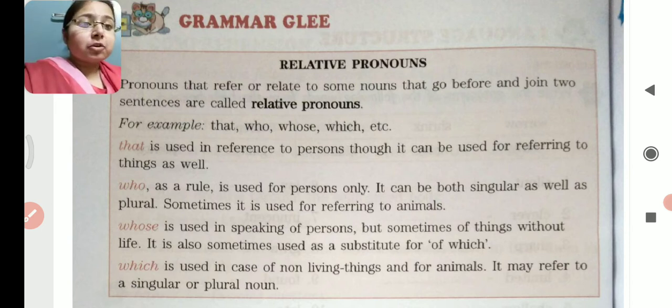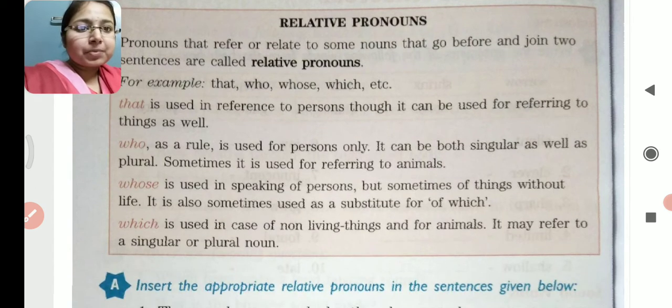So first of all, they join two sentences and they show the relation with the nouns used before the relative pronoun. वो relation show करते हैं nouns का, जो उनके nouns उसके पहले relative pronoun के पहले जो noun होता है उसके साथ वो relation बताते हैं. This is the first point. And second, they join two sentences. वो दो sentences को join करते हैं. So they are called relative pronouns because they show relation.